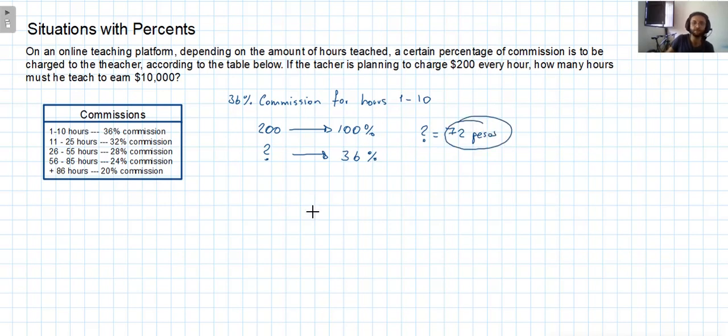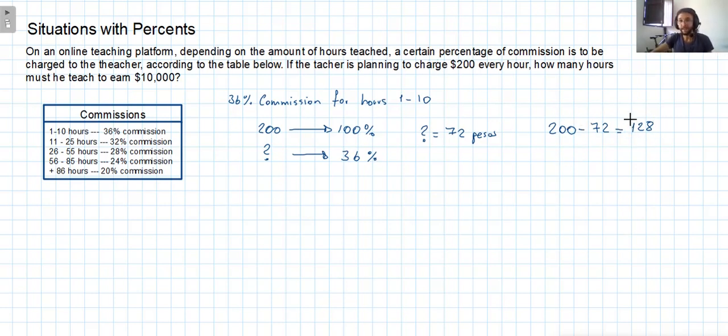This is the amount of money that the teacher is going to have to pay for the online site to allow him to have these classes. So what the teacher will earn is going to be 200 minus the 72 pesos that he will have to pay, and this is 128 pesos.